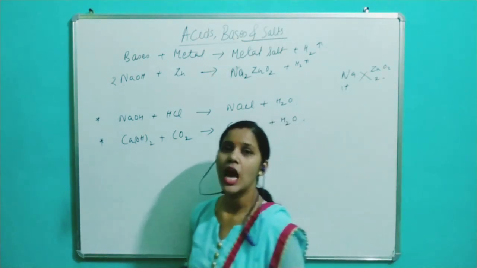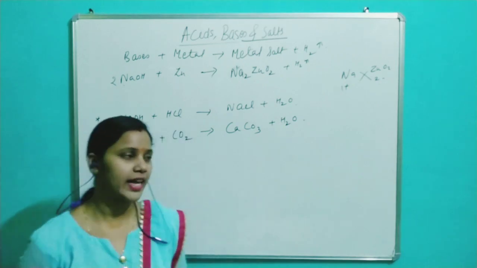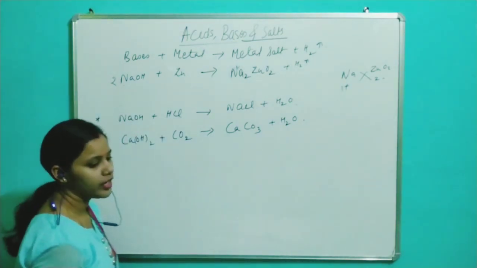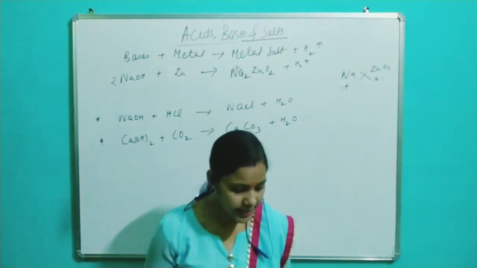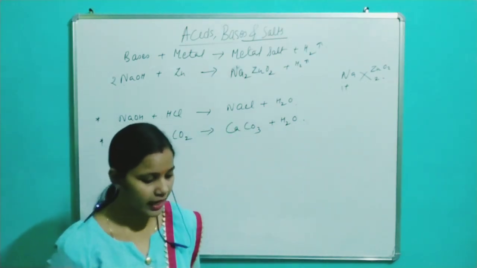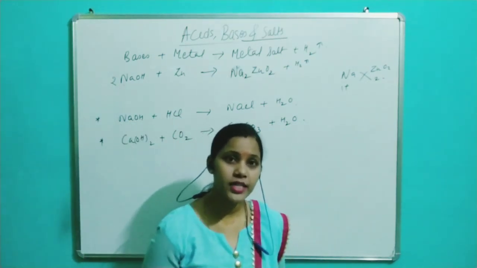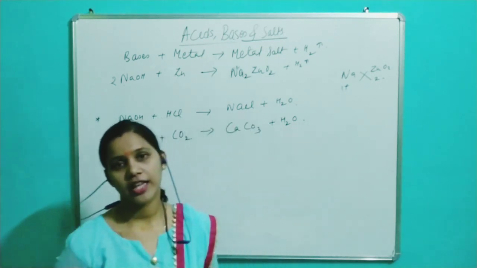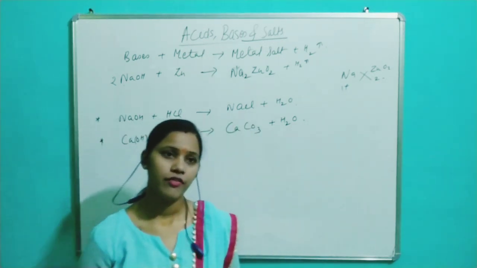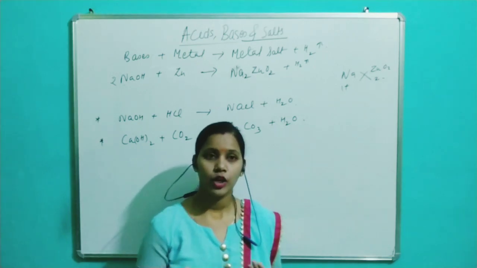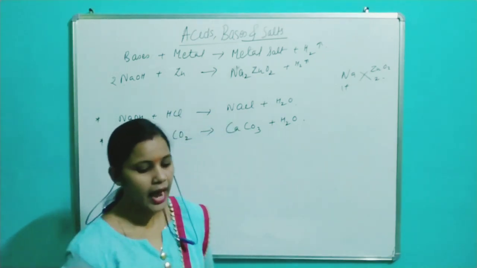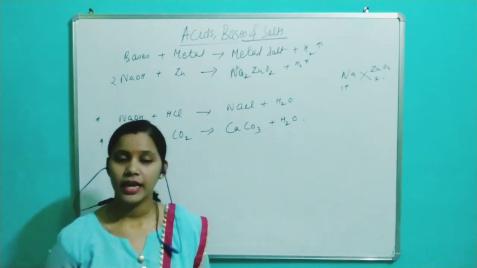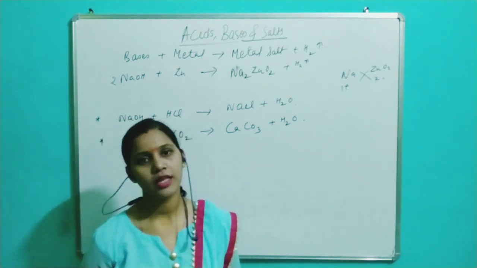The next is, how do we know the strength of an acid or a base? So it was in 1909, Sorensen devised a scale which is called the pH scale, on which the strength of acids and bases is found out. Okay, so we know this is a scale which ranges from 0 to 14, and the strength of acid or base is measured on this scale.